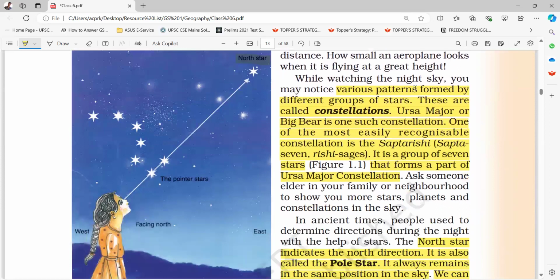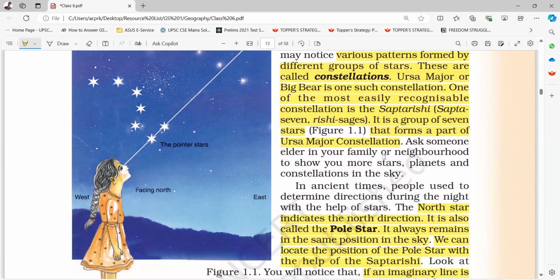While watching the night sky, you may notice various patterns formed by different groups of stars. These are called constellations. Ursa Major or Big Bear is one such constellation. One of the most easily recognizable constellations is the Saptarishi, Sapta 7, Rishi sages. It is a group of 7 stars that forms a part of the Ursa Major constellation. Ask someone elder in your family or neighborhood to show you more stars, planets, and constellations in the sky.